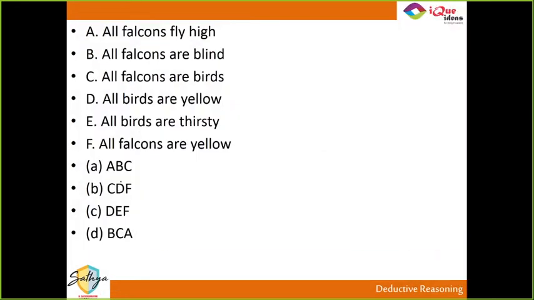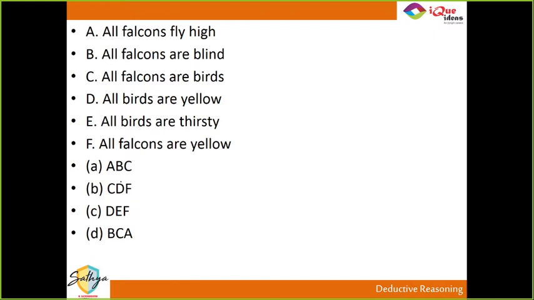Now, these are 6-statement examples of syllogisms and these are the most dangerous kind of questions. Here you are given 6 different statements and then you are given options in the format of A, B, C; C, D, F; D, E, F; B, C, A. What do you have to do? You have to take the first and the second letter and see if you can conclude the third letter from it.